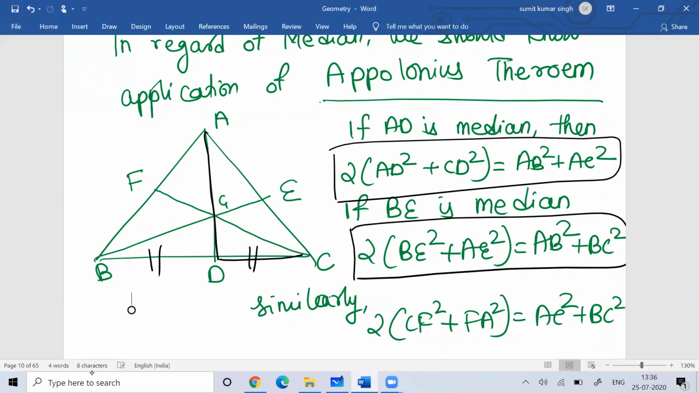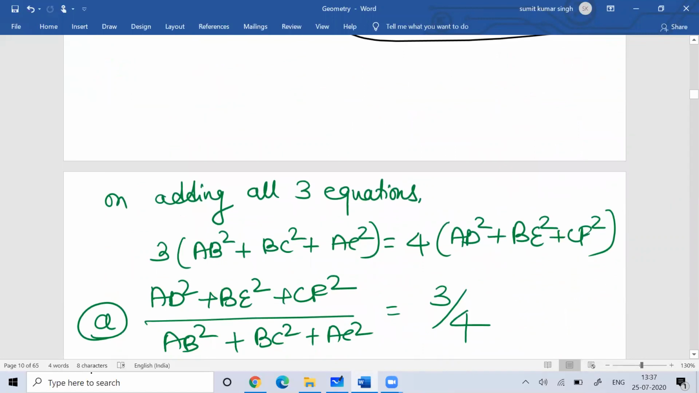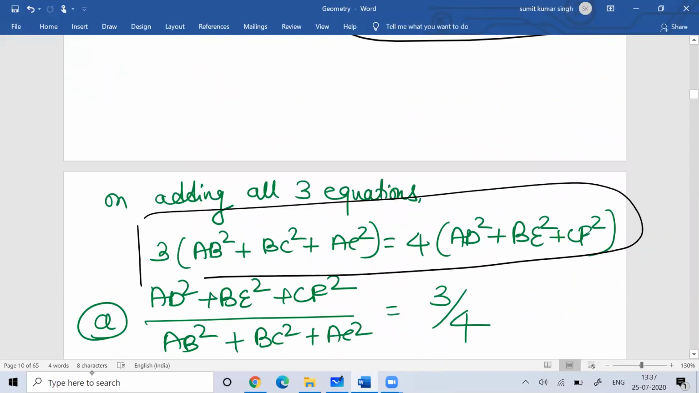Then two times of BE square plus AE square will be equal to AB square plus BC square. Similarly, if CF is the median, then two times of CF square plus FA square is equal to AC square plus BC square. Now, if you add all of them together, this is another property which you can remember.